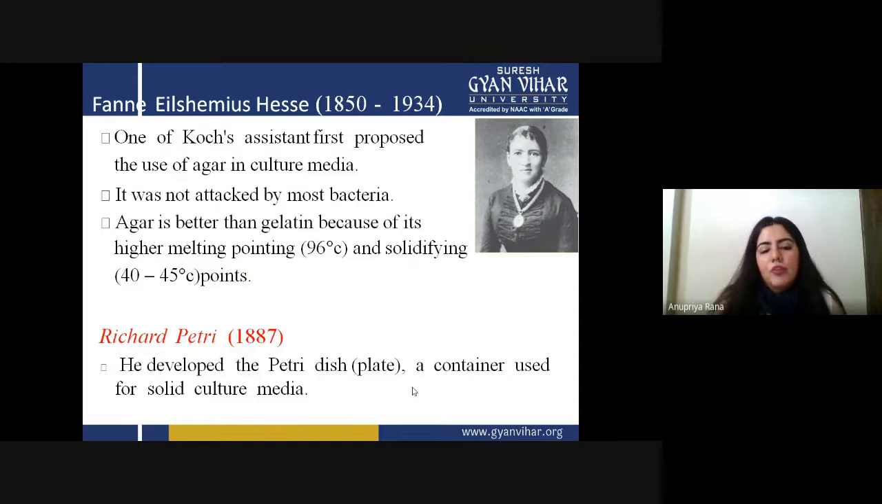Now, Richard Petri was a very important person because he developed the dishes in which we can culture things. He developed the Petri dish, which we use today as a Petri plate, a container used for solid culture media. Basically, this is a box that contains our culture media. Even today in our labs, we use Petri plates for doing cultures.